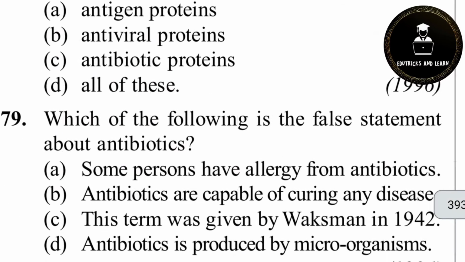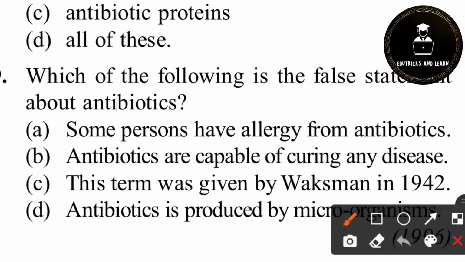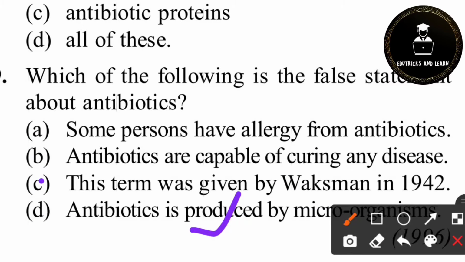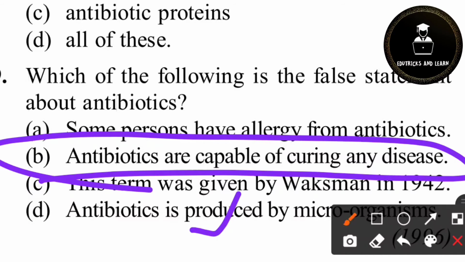And then 79th question. Which of the following is a false statement about antibiotics? Some persons have allergy from antibiotics. Yes, it is correct. Antibiotics are capable of curing any disease. So it is wrong. See that antibiotics are only capable of curing bacterial disease, not any disease. So option B is the correct answer. Option C, this term was given by Waksman in 1942, correct. And antibiotics are produced by microorganisms, also correct. So option B is the false statement about antibiotics.